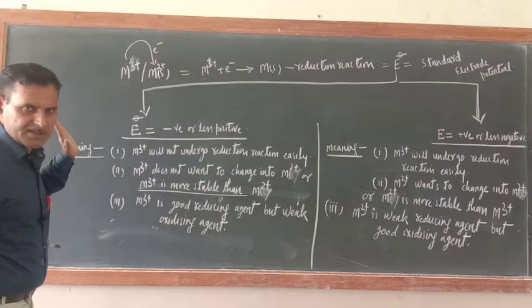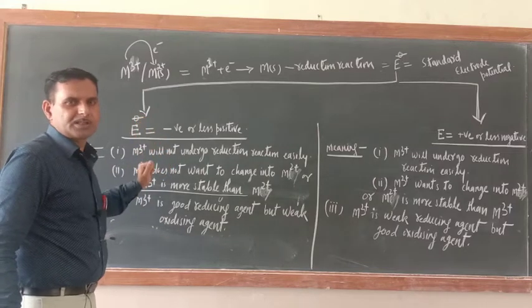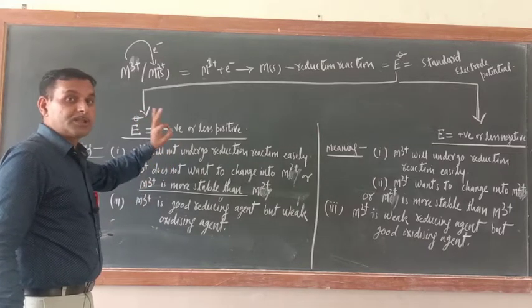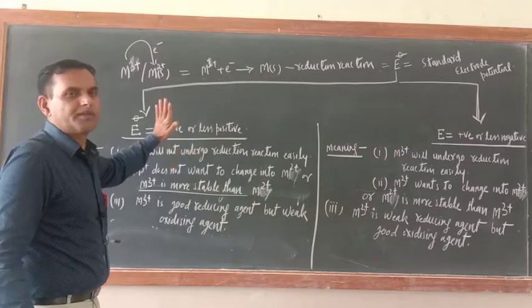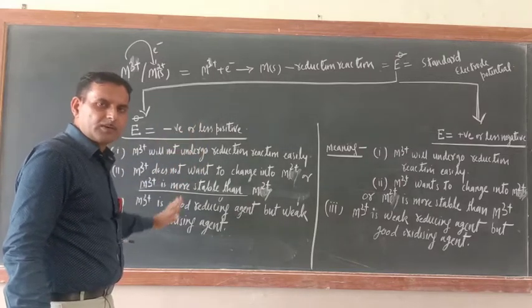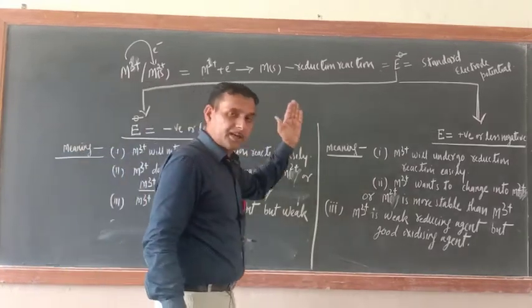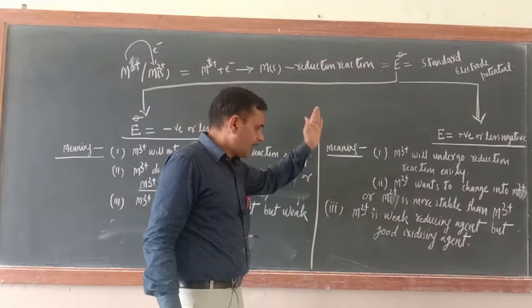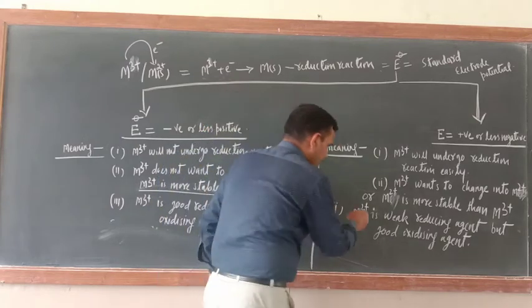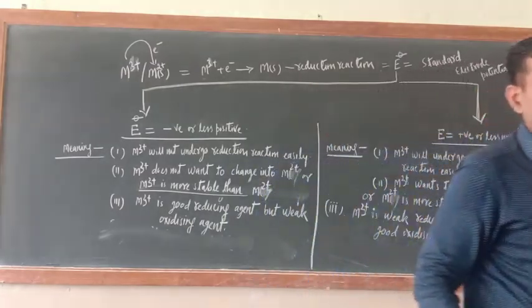These are the meanings. On the basis of this, near about 10 questions are there. I have just explained what the meaning of electrode potential is. If the electrode potential value is negative, what conclusions can we draw? If the electrode potential value is positive, what conclusions can we draw? All those things I wrote here: M3+, M2+ and so on.